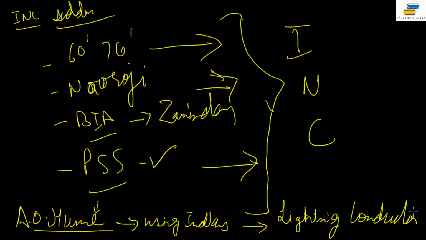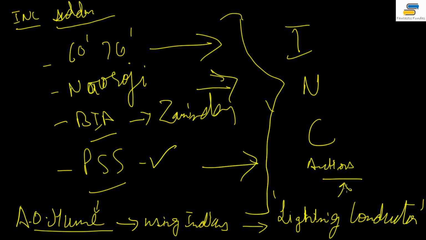Through him the electricity would pass through the country. Okay, so this proves, right, that the Congress leaders, and then their later commitment, and all their actions show that the Congress at that time was